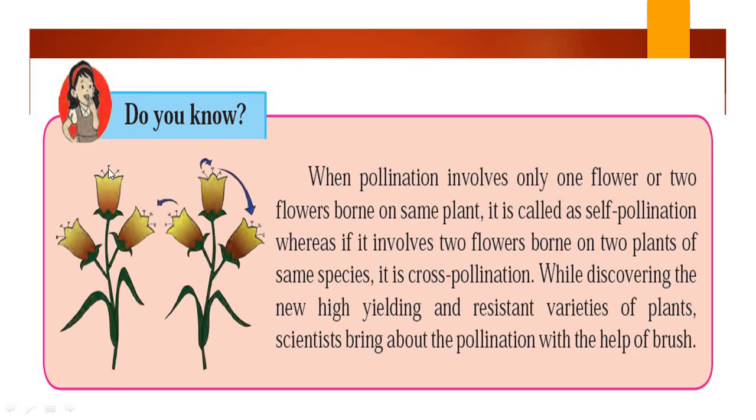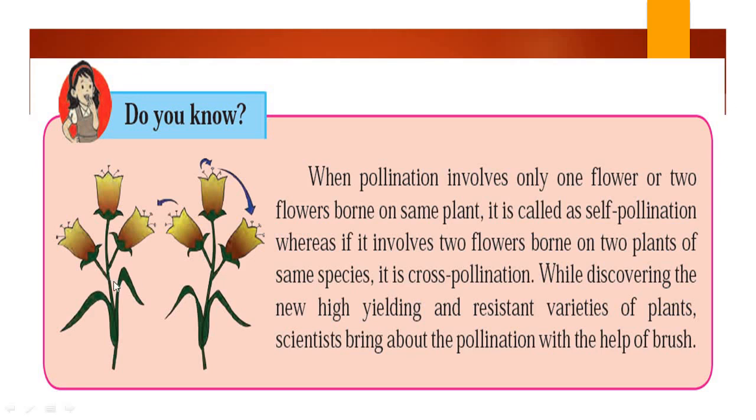If the pollen grain of this flower falls on the stigma of this same flower, then pollination has occurred in one flower only. That is called self-pollination. Or if the pollen grain of this flower falls on another flower of the same plant, that is also called self-pollination.